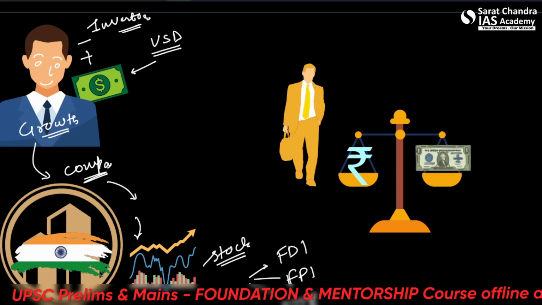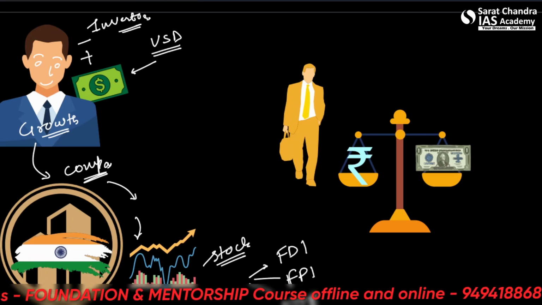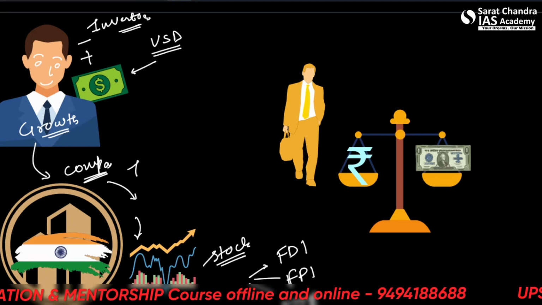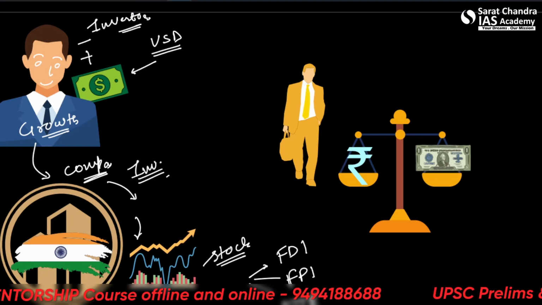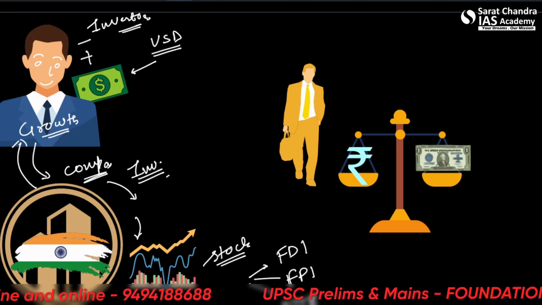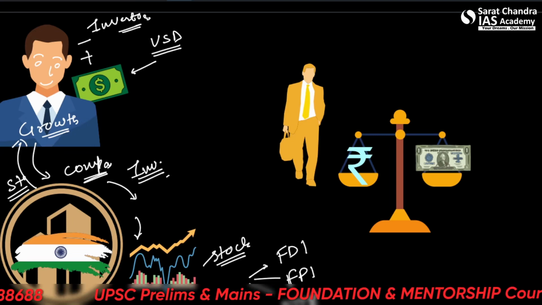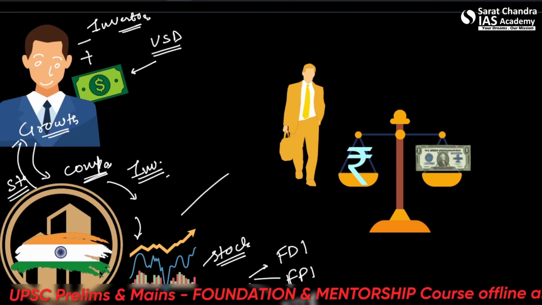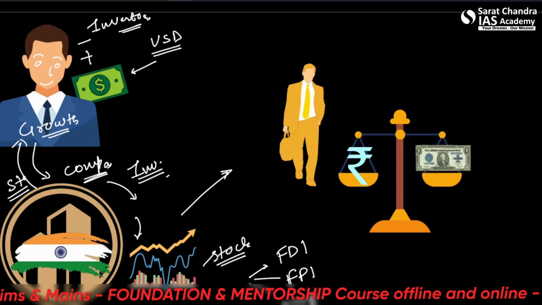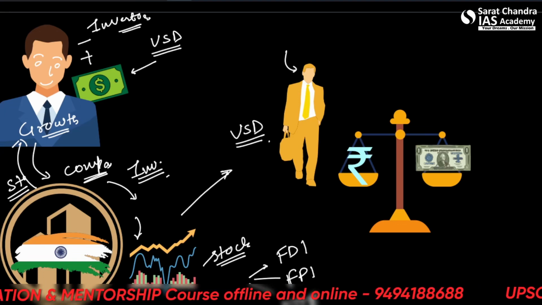So these are the types of foreign investments. Now in exchange for this investment, this company will sell its stock to this person or institution, whoever it is. That means in the Indian economy, this company or person now has some USD.